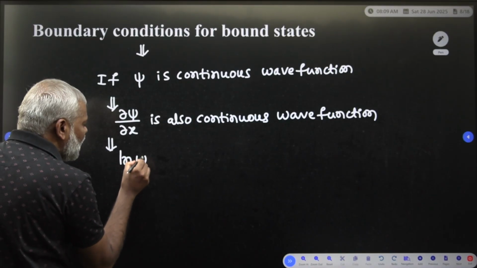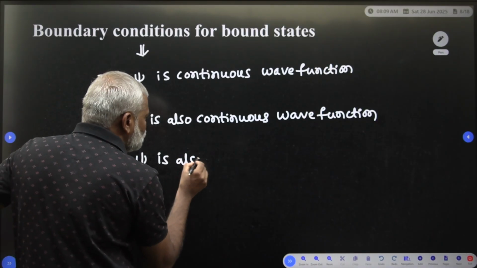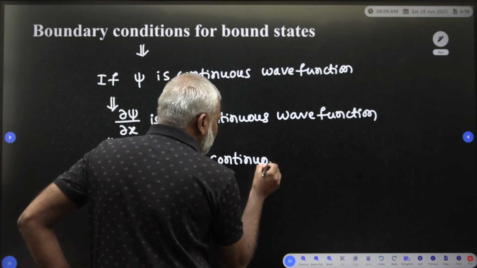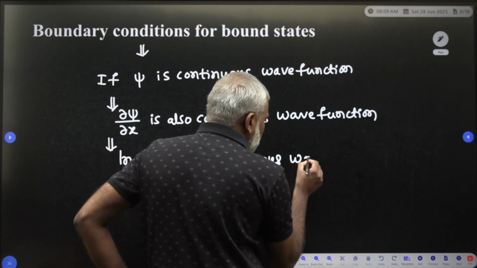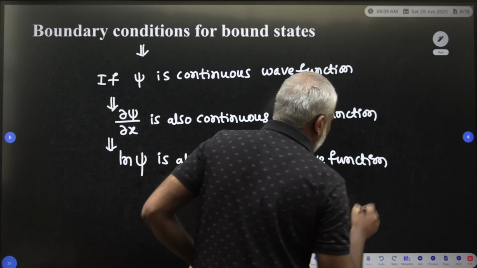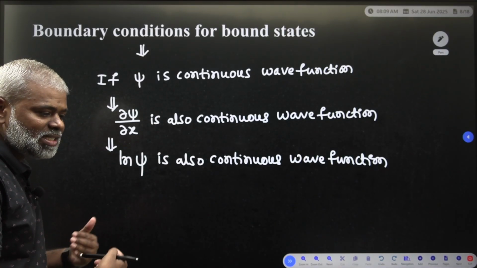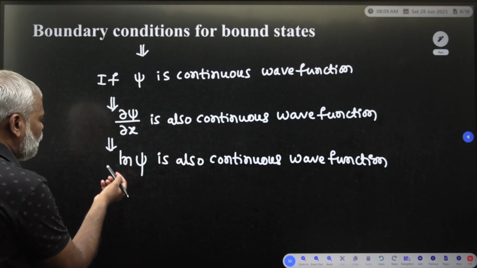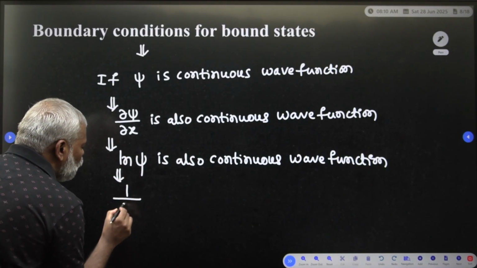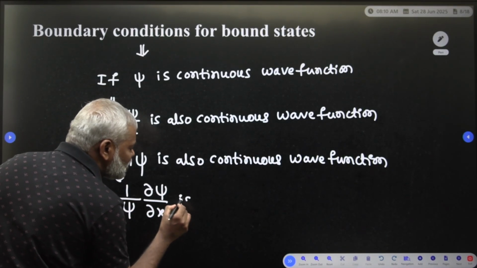The natural logarithm of psi is also a continuous function. So if psi is continuous, the natural logarithm of psi is also continuous. Therefore the differentiation of the natural logarithm, 1 by psi into dou psi by dou x, is also continuous.